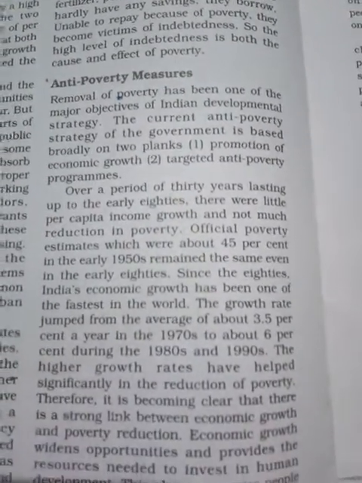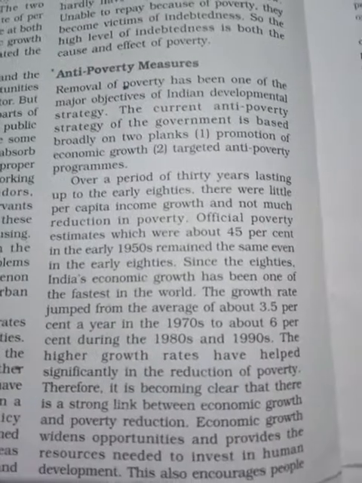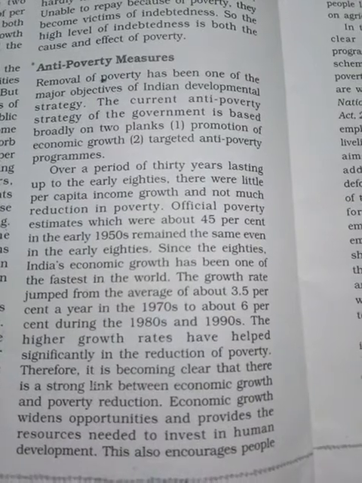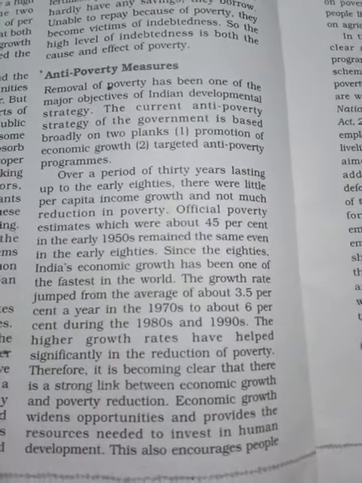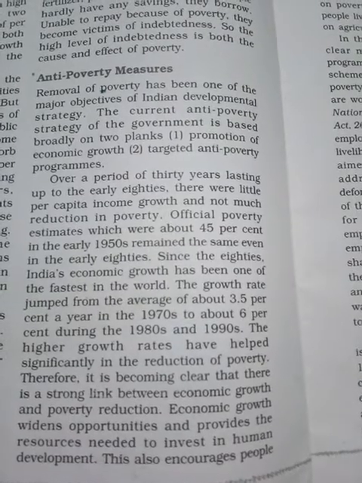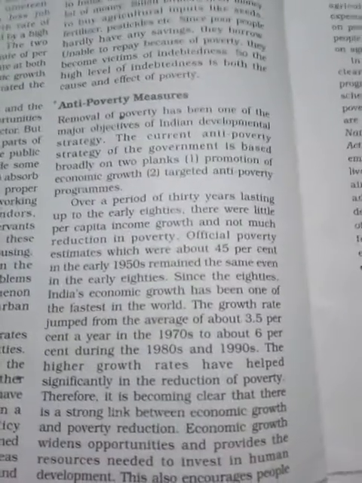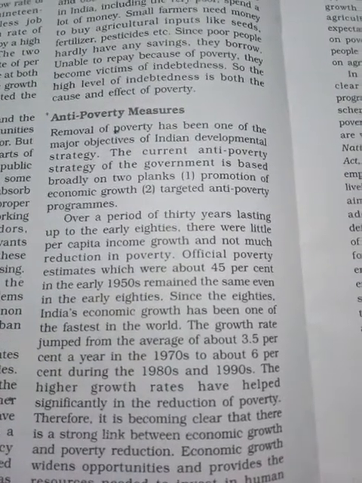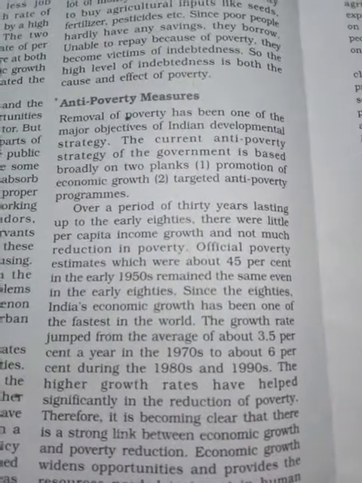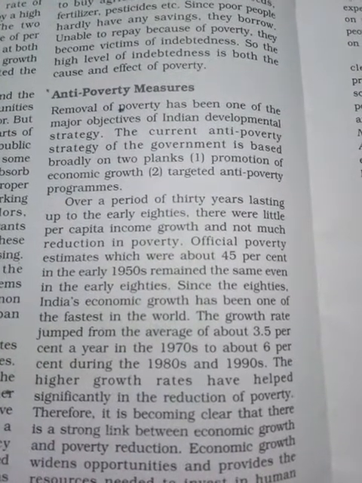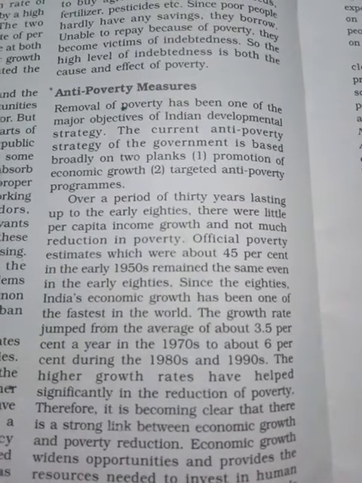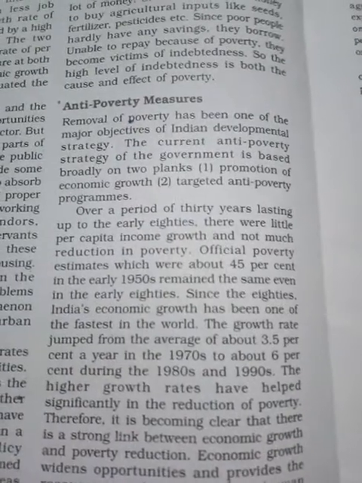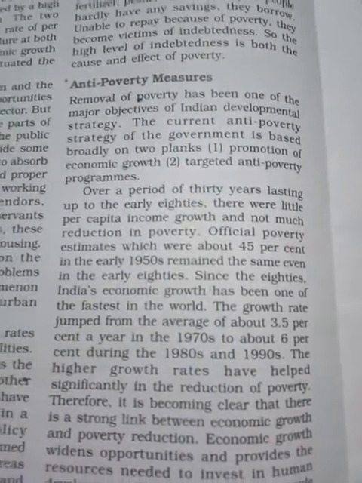Anti-poverty measures. What are the measures? Let us see. Removal of poverty has been one of the major objectives of Indian development strategy. The current anti-poverty strategy of the government is based broadly on the promotion of economic growth and targeted anti-poverty programs. That means the government tries to abolish poverty and reduce the number of poor, so they have taken many steps. Number one is the promotion of economic growth, and number two is targeted anti-poverty programs, which were set up by the government to reduce the number of poor people.